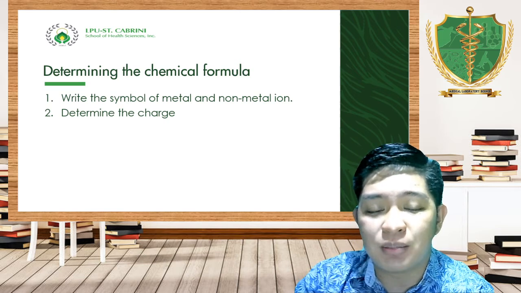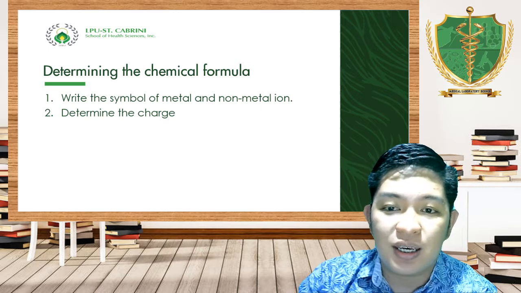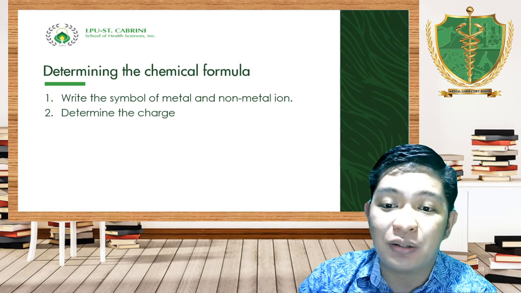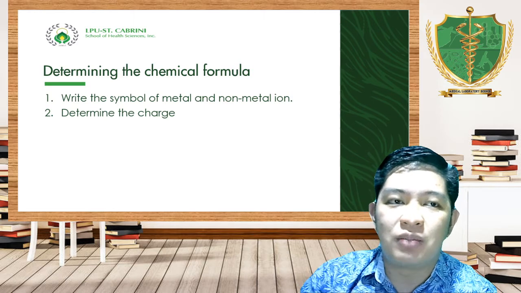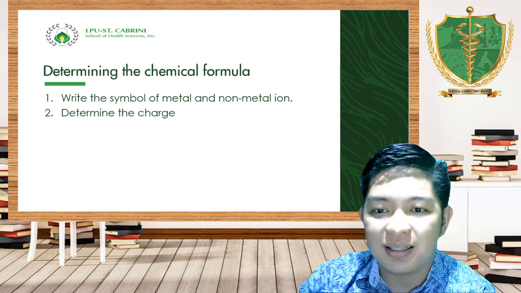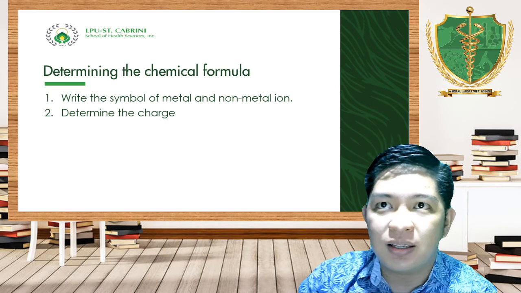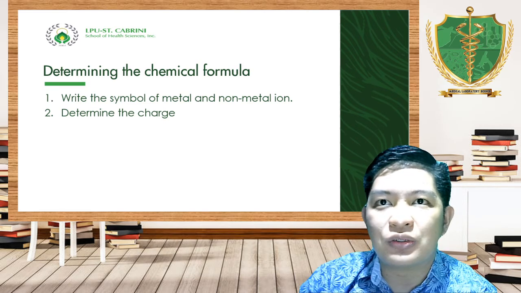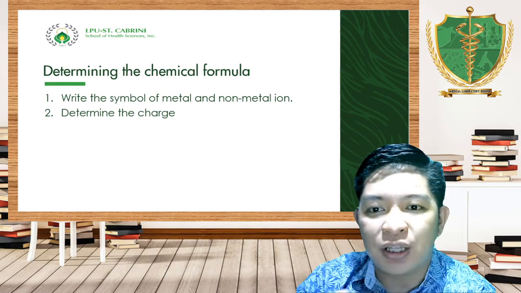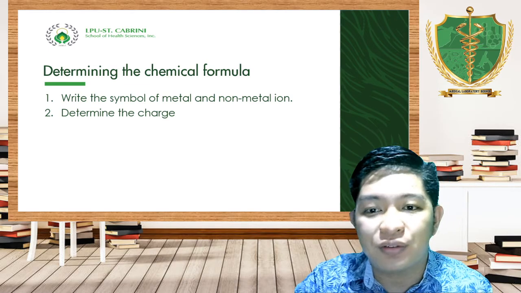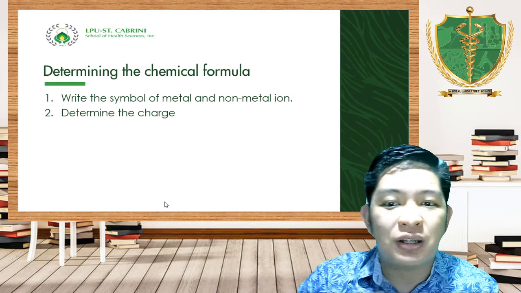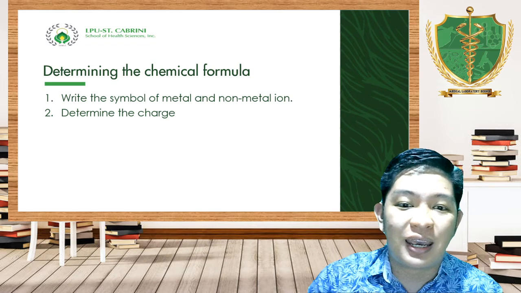Number one is write the symbol of the metal and non-metal ions, and you have to determine the charge. Since you have to take note of the name of the ion, and when you say ion, it must have a charge. Then this charge will also give us an idea of how many electrons a certain element shares or gives to someone. So remember, the earlier slides are important, so you should know them.